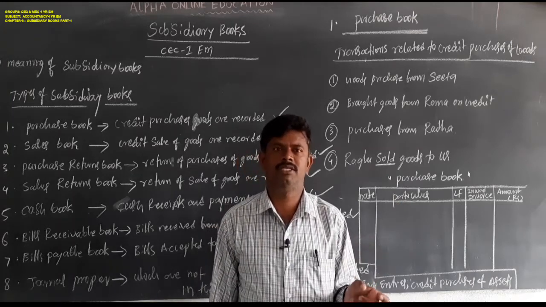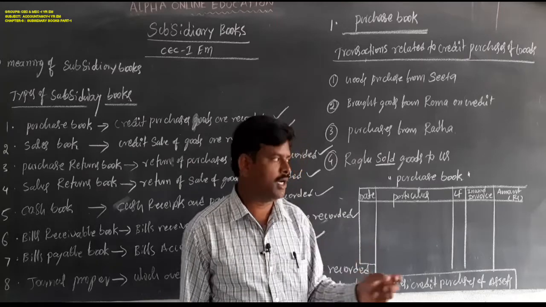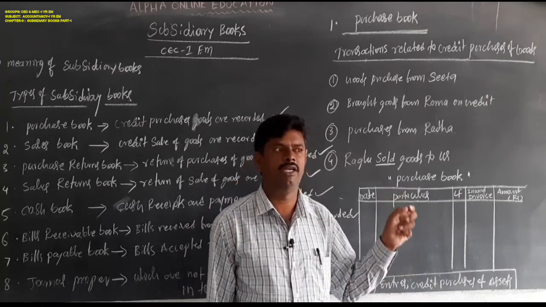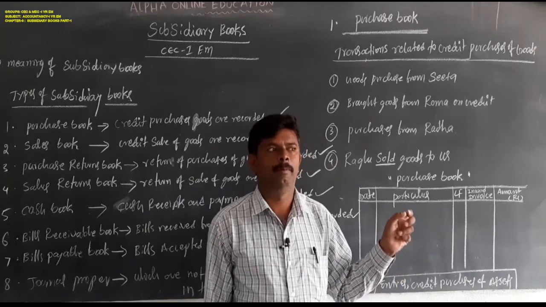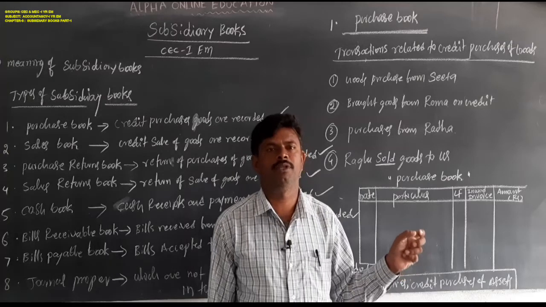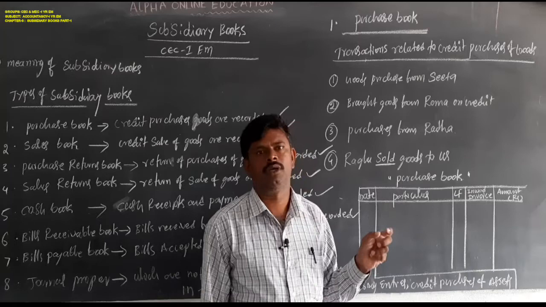Asset purchases on credit basis or cash basis are not recorded in the purchase book. The purchase book is especially maintained for credit purchases of goods. Credit purchases of goods only are maintained in the purchase book.